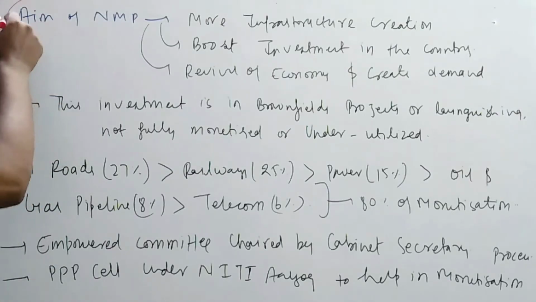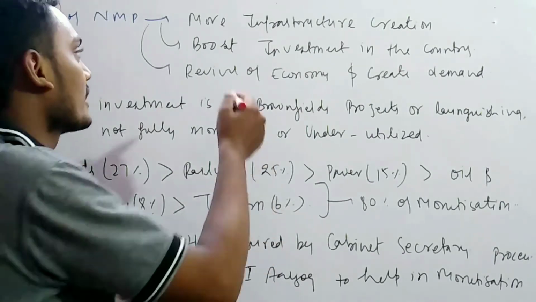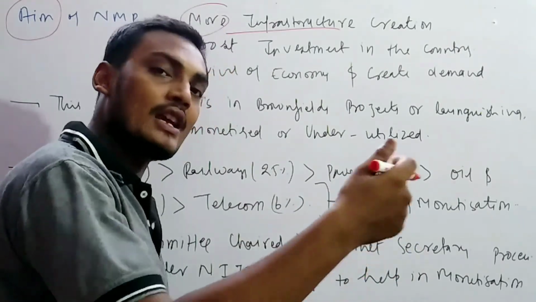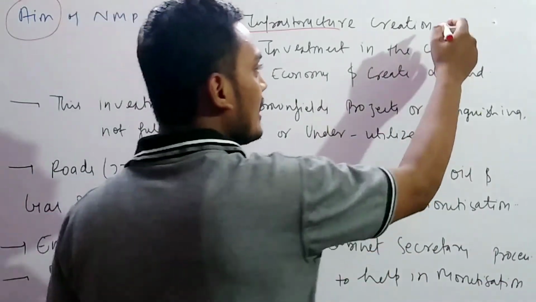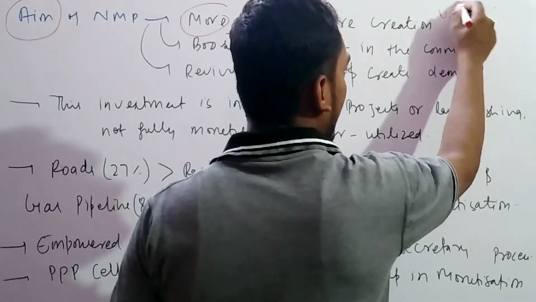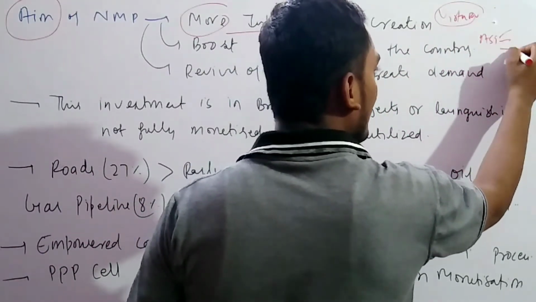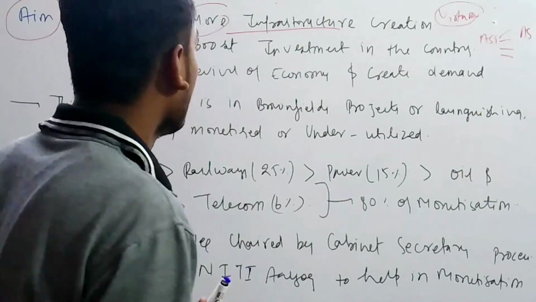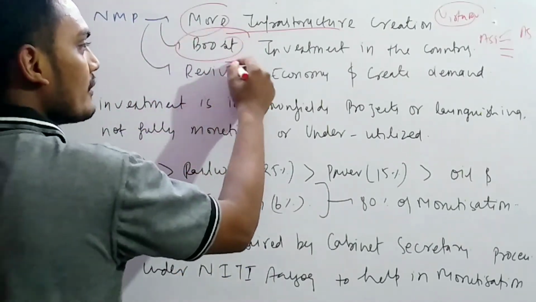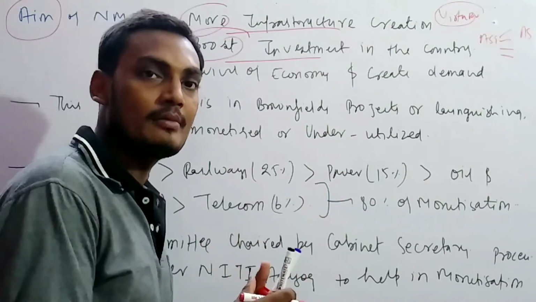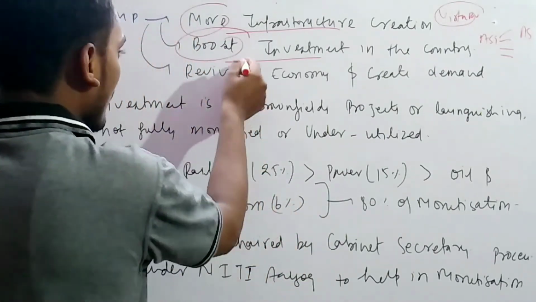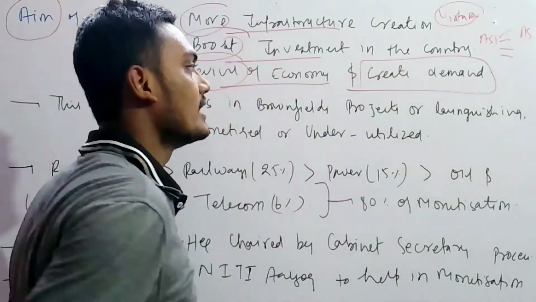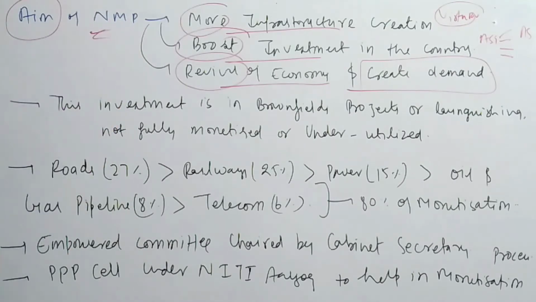If you talk about the aim of the National Monetization Pipeline, as I have told you, it is more infrastructure creation, because money will be taken from the private sector and more infrastructure will be created. This will lead to a virtuous cycle. What is a virtuous cycle? You create an asset, then you get money, then another asset, and then another asset, and subsequently asset after asset. This is very important. Another aim is to boost investment in the country. As you know, FDI is coming less, and revival of the economy and creation of demand will take place. This is the aim of the National Monetization Pipeline.